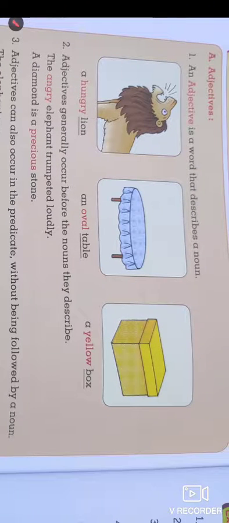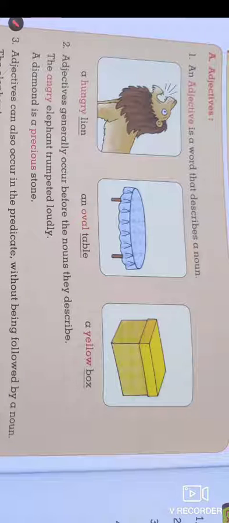Here are the pictures shown: a roaring lion. It roars because he is very angry. Below that there is a line, a hungry lion. So hungry in this sentence is an adjective.